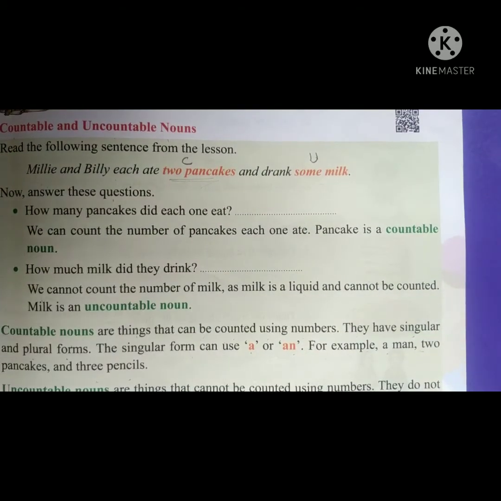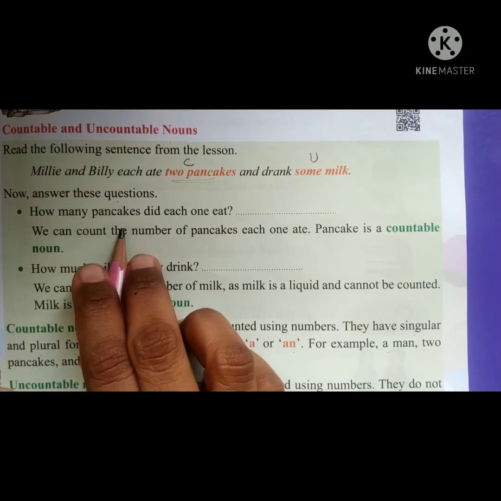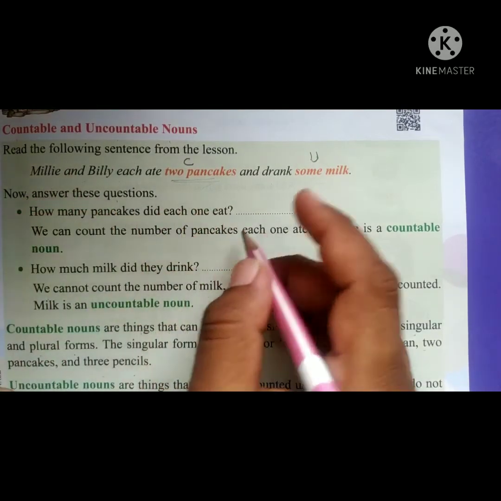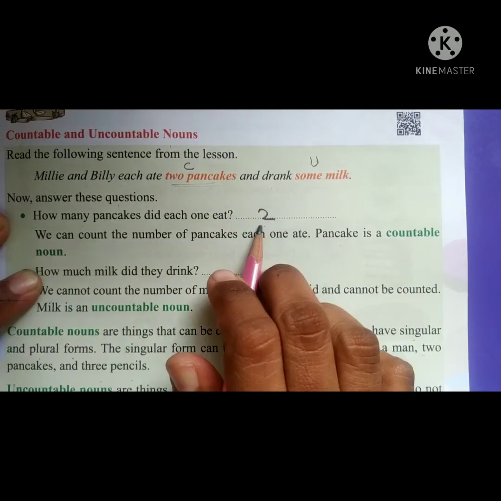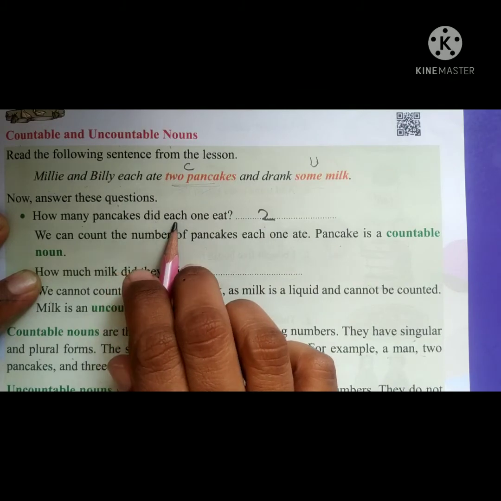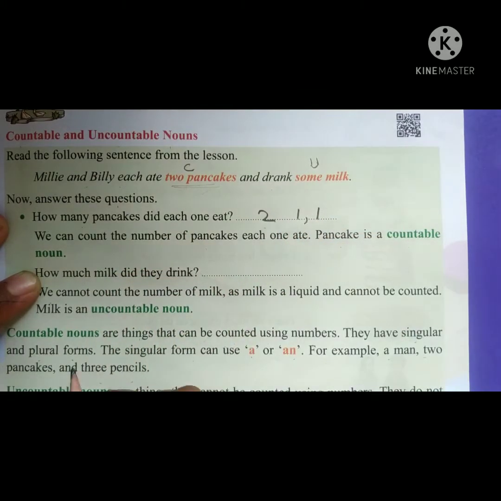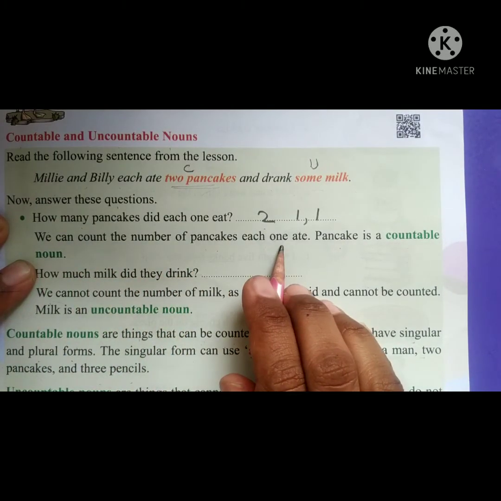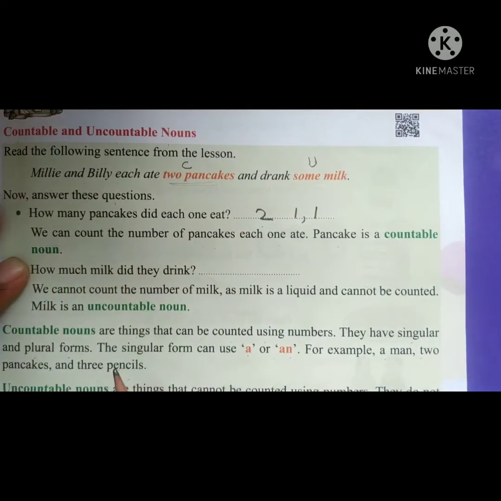How many pancakes did each one eat? How many did Millie and Billy eat? Okay. 2 pancakes. How many pancakes did each one eat? 1. Millie 1, Billy 1. Okay. We can count the number of pancakes each one ate. Okay. Pancake is countable.